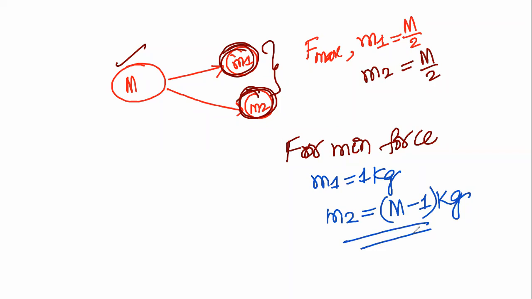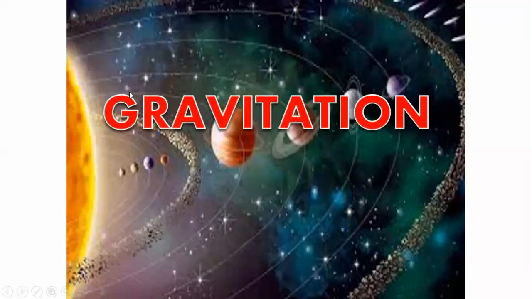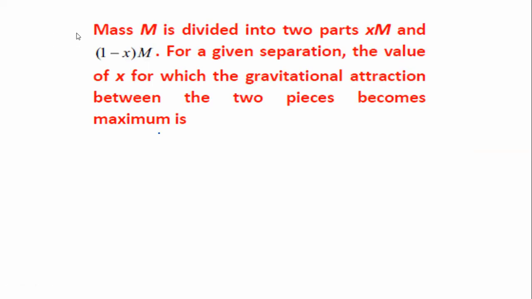It should be M1 is 1 kg, M2 should be capital M minus 1 kg that we have to take. Okay, we will see the numericals part. Today the class is up to 8 o'clock only. This week I will take only up to 8 o'clock, right? See, this is a problem.